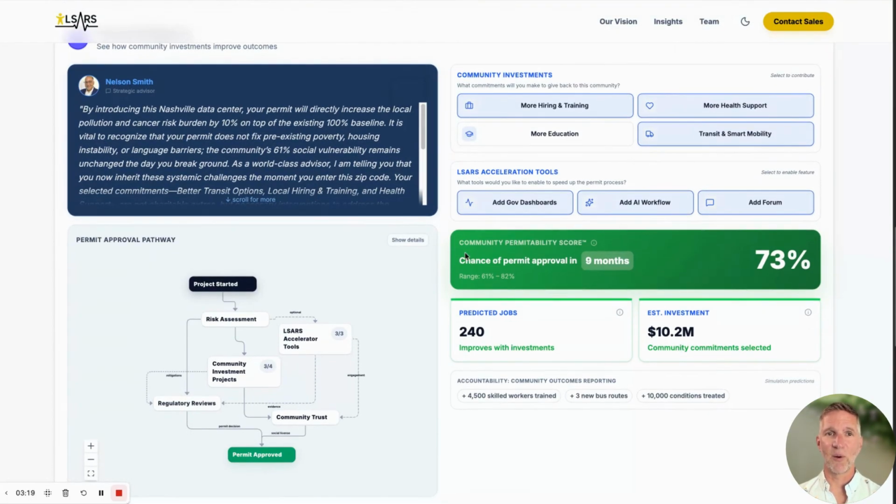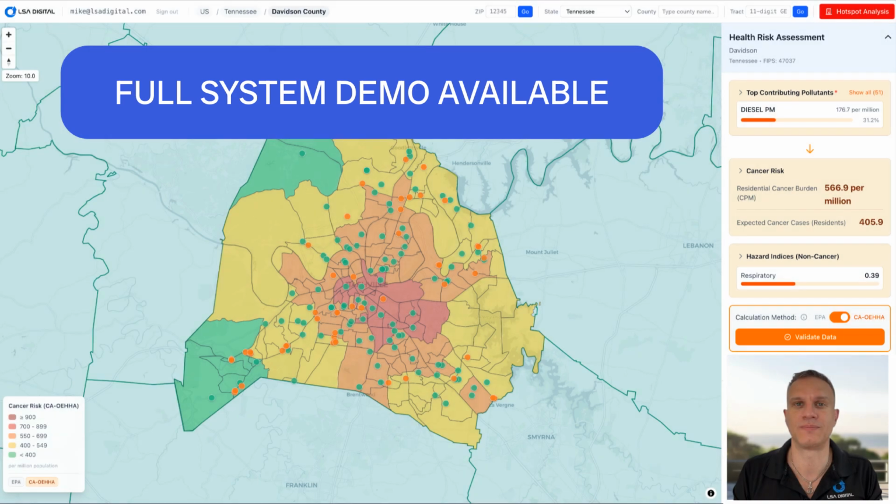And we can see the workflow right here. This permit approval pathway tells a story. The project is started, and there's a risk assessment with the help of 3 LSARS accelerator tools. We invest in 3 out of 4 community projects. The community can see everything in their community dashboard. We gain better community trust, and the permit is approved faster.